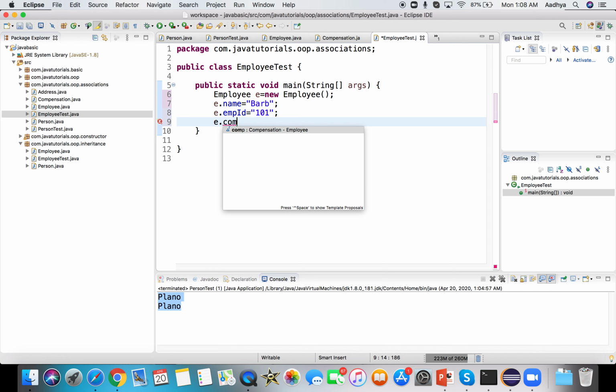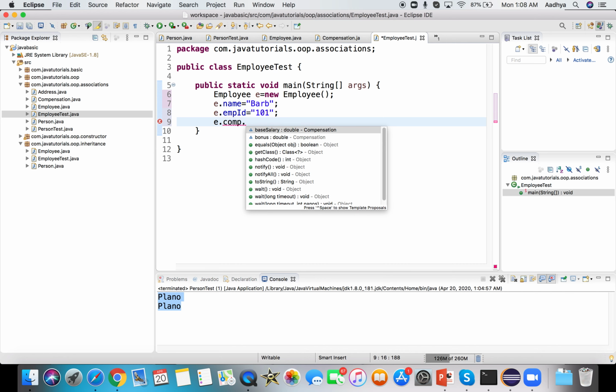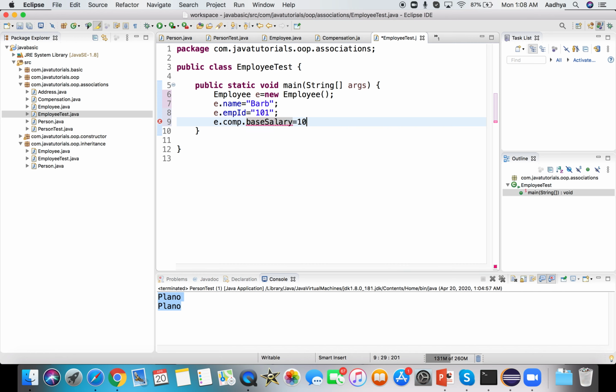And what you can do is simply access the compensation object and update the base salary like this. So that is the composition relationship. I hope you got what aggregation and composition are, with the help of demonstrating with the Java code.